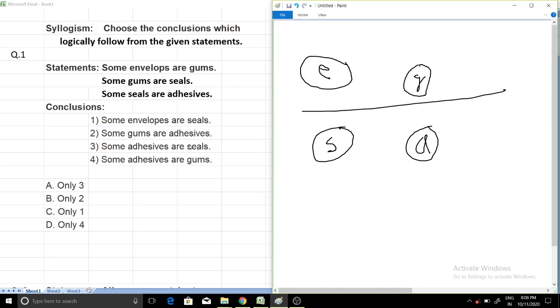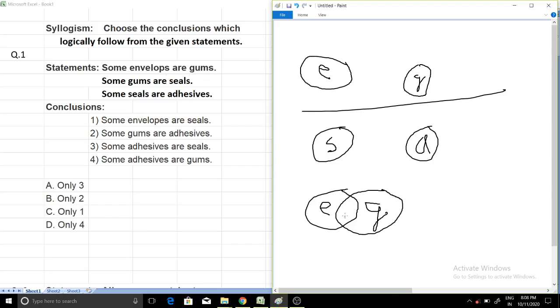So this statement can be represented in this way. You have to just intersect both these circles, E for envelope and G for gum, because some envelopes are gum. How can we say that this diagram represents this? It is saying that some part of the envelopes are gum.